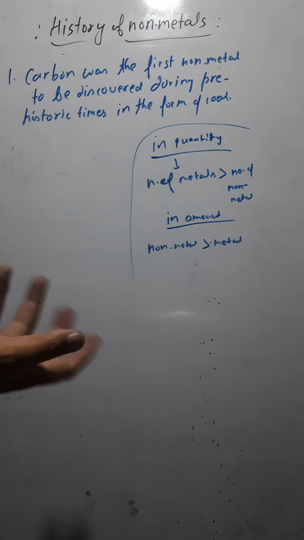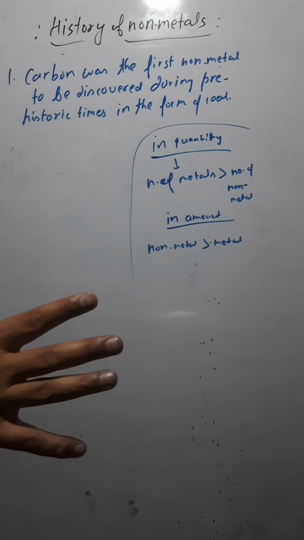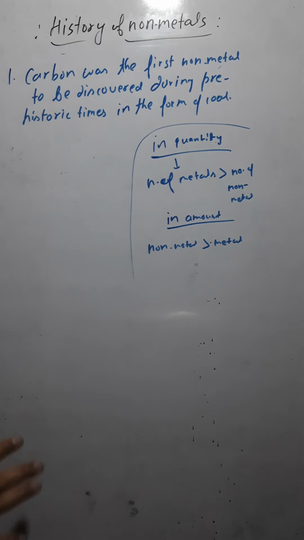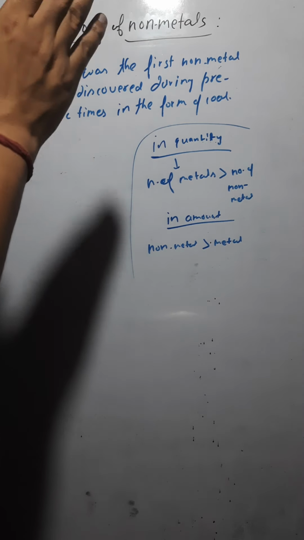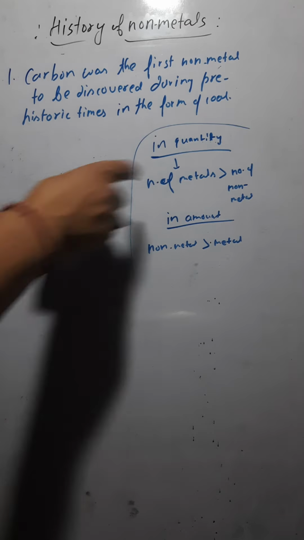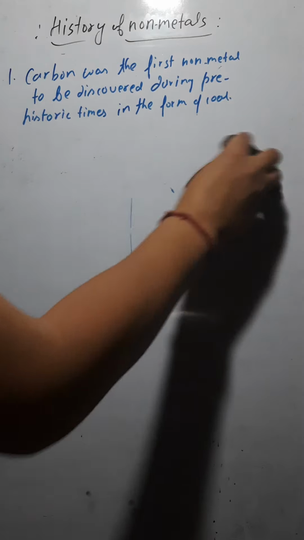Water is H2O, a combination of hydrogen and oxygen. So amount wise, non-metals are more, and quantity wise metals are more. Write this somewhere in a box for your information.